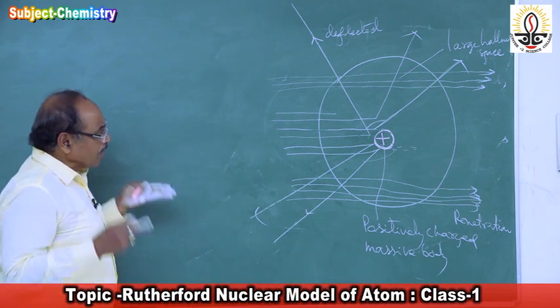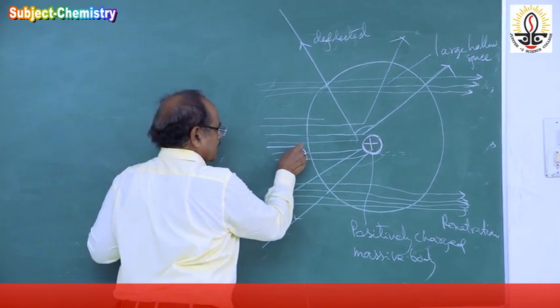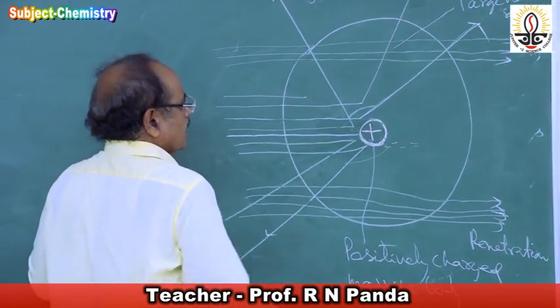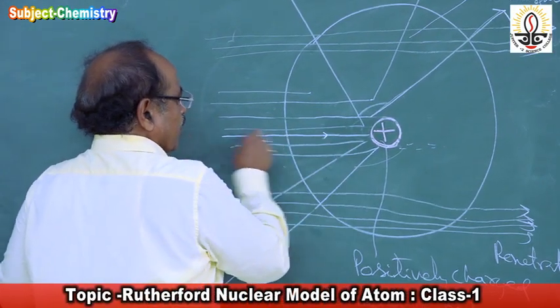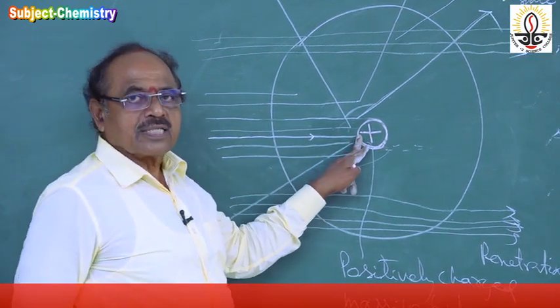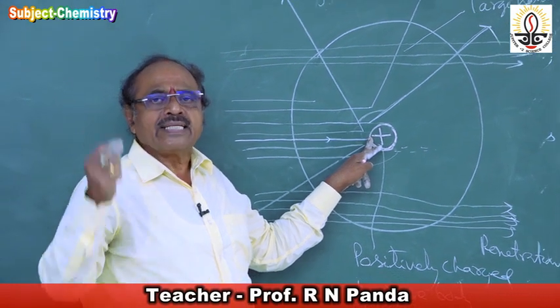Now, to confirm the third observation, some alpha particles go very close to the positively charged massive body. They approach its close proximity. Those are very few of the alpha particles he found, 1 in 10,000.